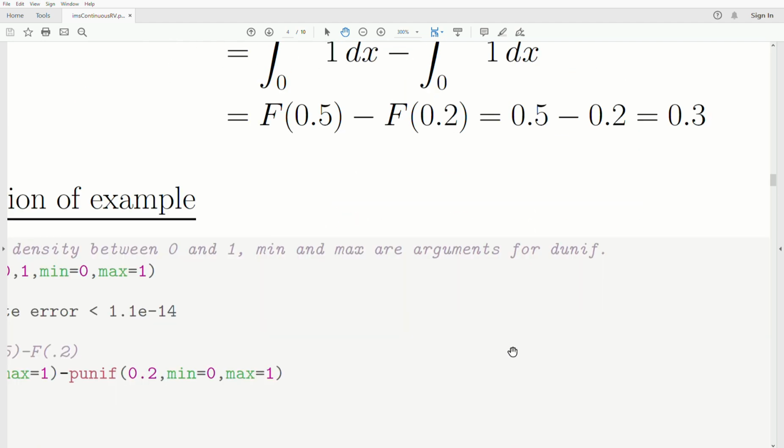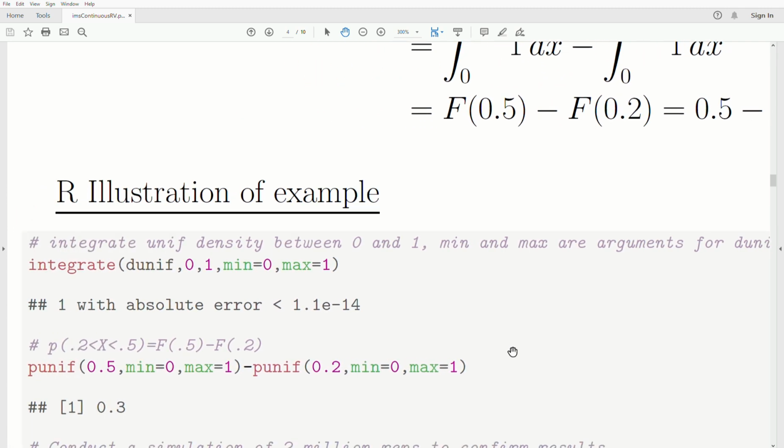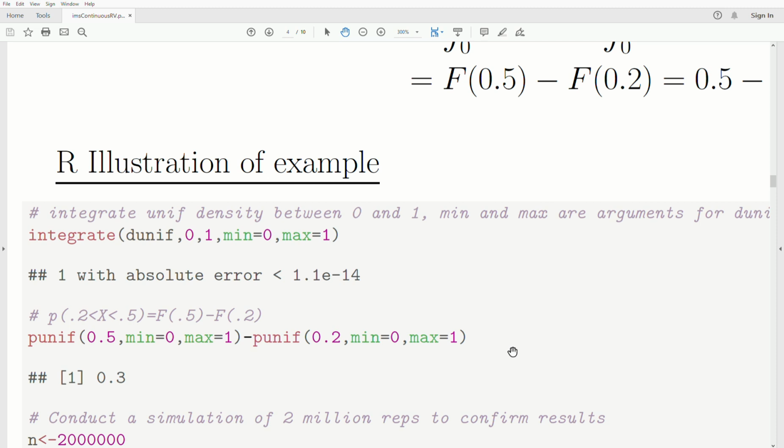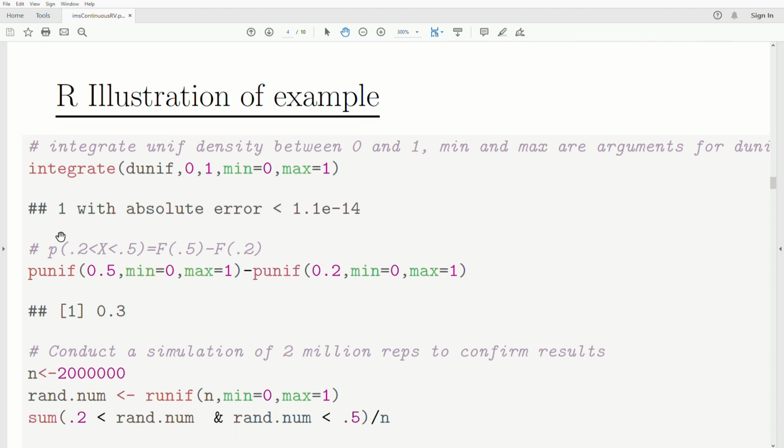Now here is an R example. In this specific example, we want to integrate the density of the continuous uniform distribution from 0 to 1, and the density of the uniform goes from 0 to 1, and it integrates to 1.